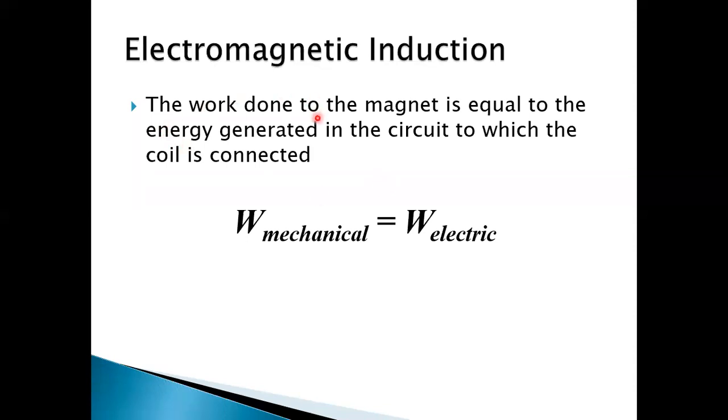The work done on the magnet is just equal to the energy generated in the circuit to which the coil is connected. So we have concluded that the mechanical energy given as input is just equal to the electrical energy obtained as output. So it obeys the energy conservation principle.